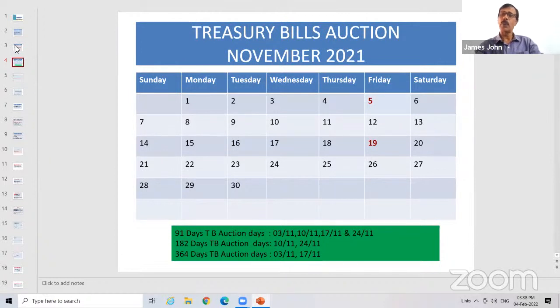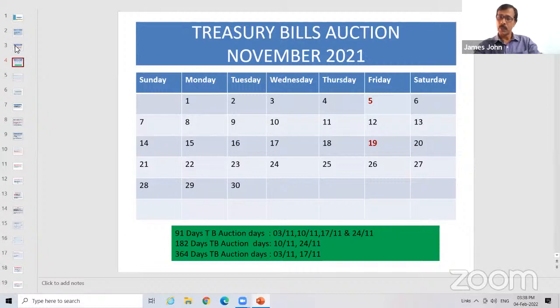And the 5th of November is a reporting Friday, and the next reporting Friday for the bank is the 19th of November. So on this 19th of November, they will report all the net demand and time liabilities for the previous fortnight. That means from 6th of November to 19th of November. Therefore, 5th is a reporting Friday, 19th is the next reporting Friday, and the next reporting Friday is in December, it is December 3rd. So you know what a reporting Friday is.